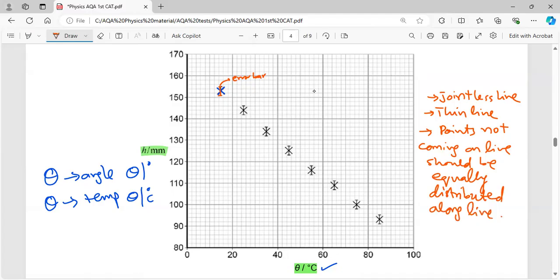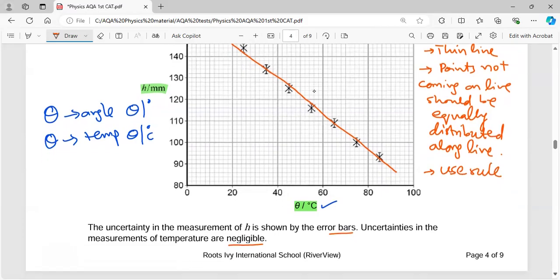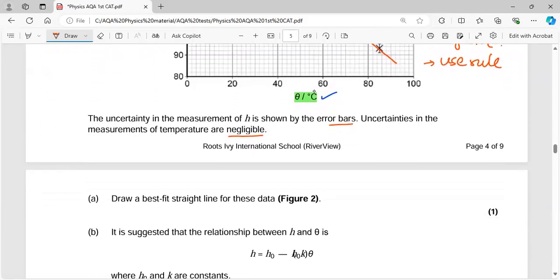Well, how can I do that? Let me just try to draw the best fit line. Please pardon me, because I am just drawing it freehand. So this is, let's say, an imaginary best fit line. You have to use the ruler. And then the points should be equally spread along the line. So that would be the best fit.